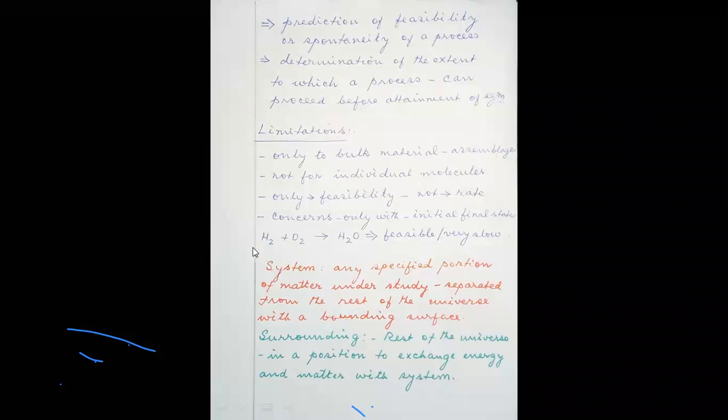Say, for example, the combination of hydrogen and oxygen. When you simply study the theory, it is possible to form water. That is, the reaction is feasible, but the reaction is very slow. You can never initiate this process without the energy of activation, which is not discussed by thermodynamics. It says that it is possible, but the very slow nature of this reaction is not discussed by the thermodynamic parameters. Now we are going to look into the very important terminologies often used in thermodynamics.